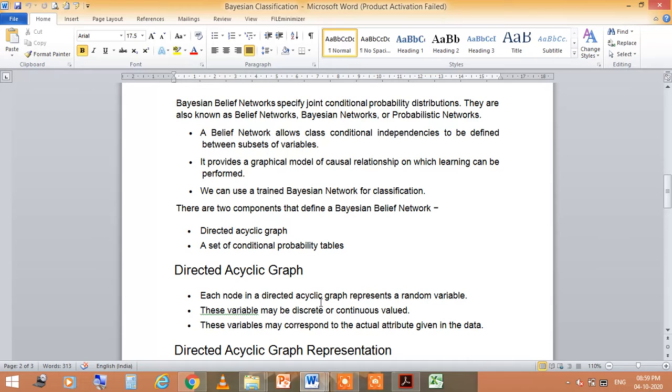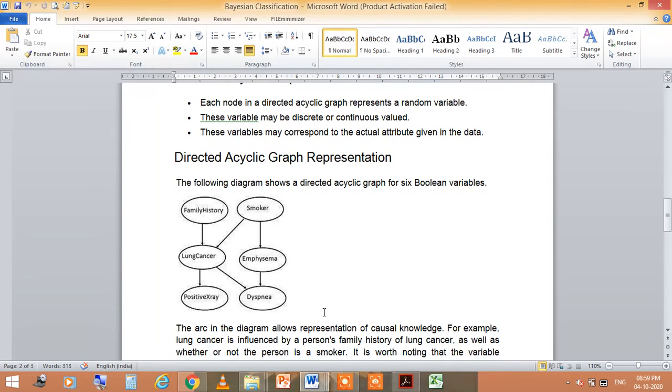Now come to the directed acyclic graph. Each node in a directed acyclic graph represents a random variable. These variables may be discrete or continuous valued, and they may correspond to the actual attributes given in the data. You can see the directed acyclic graph representation in this figure.